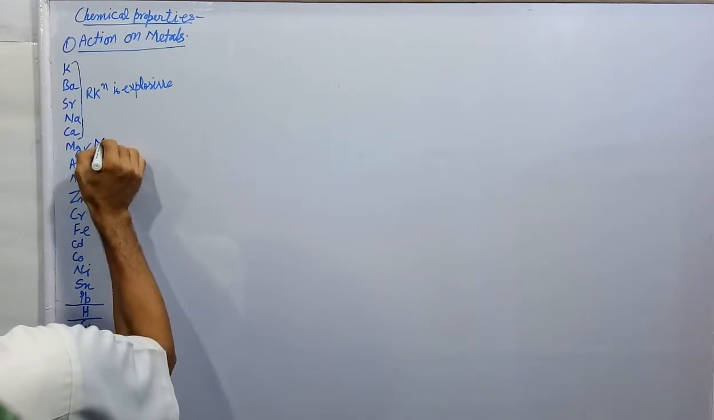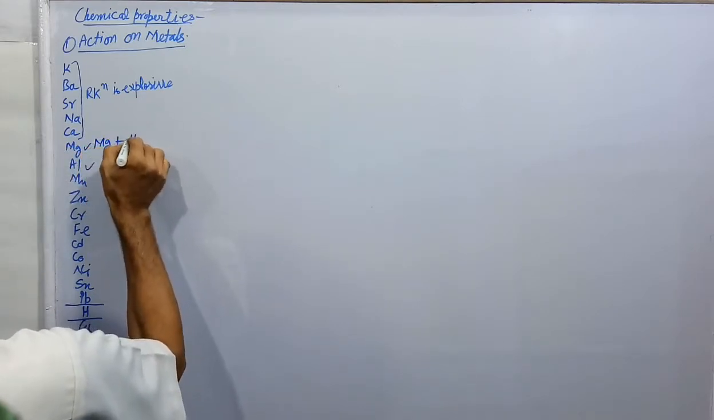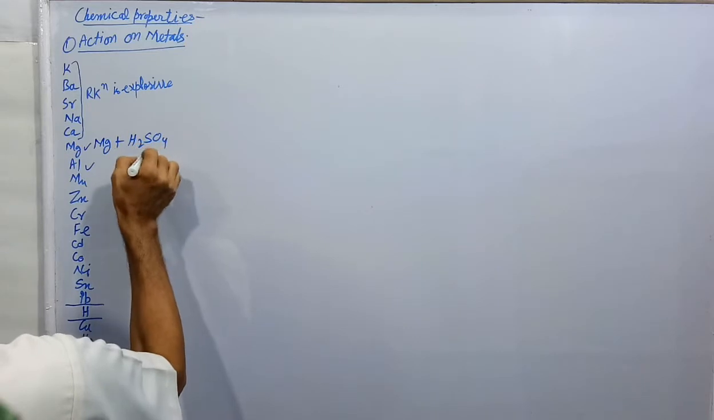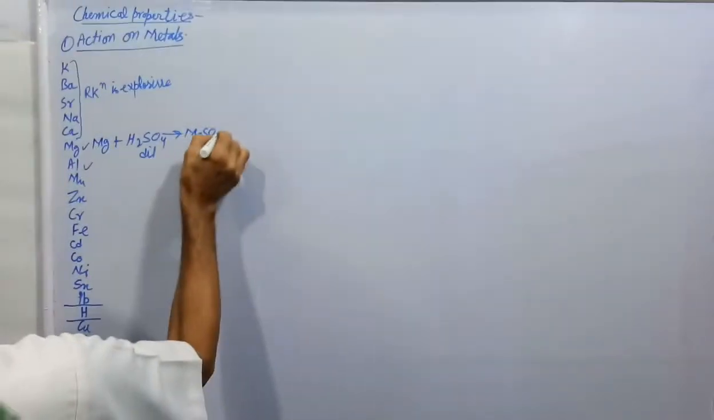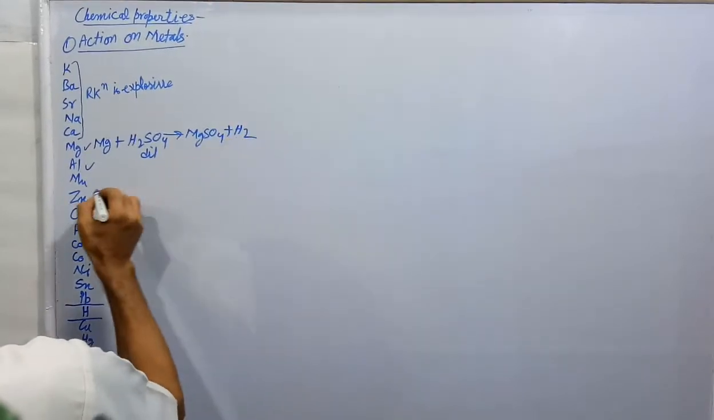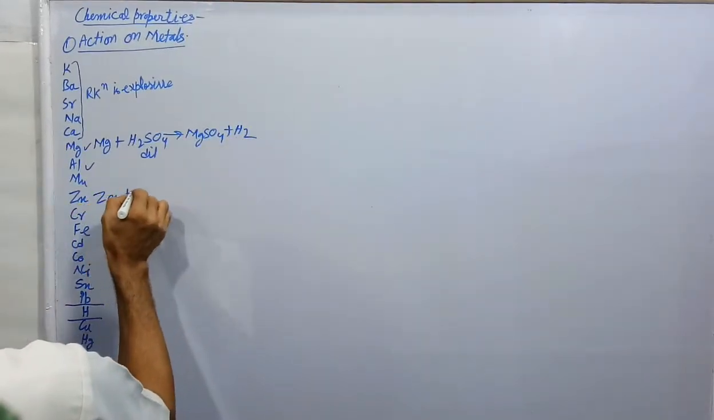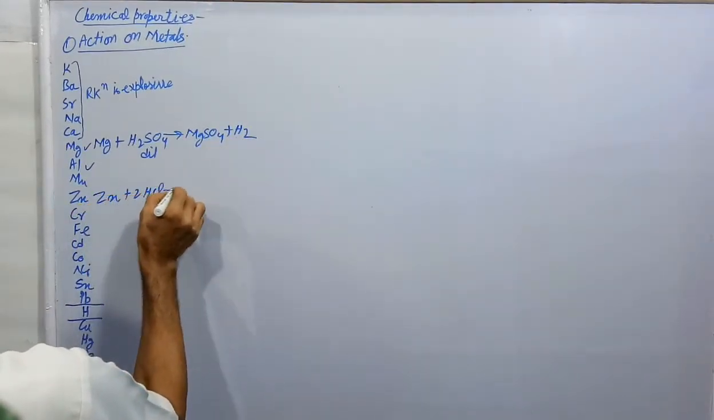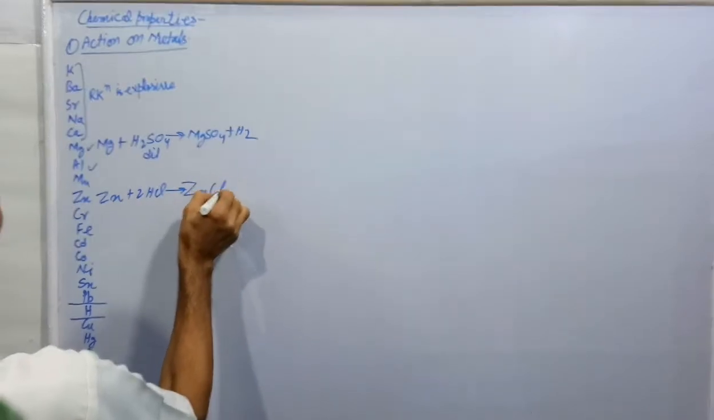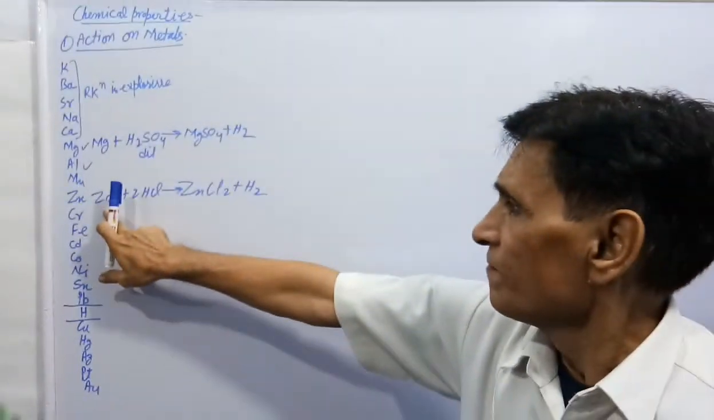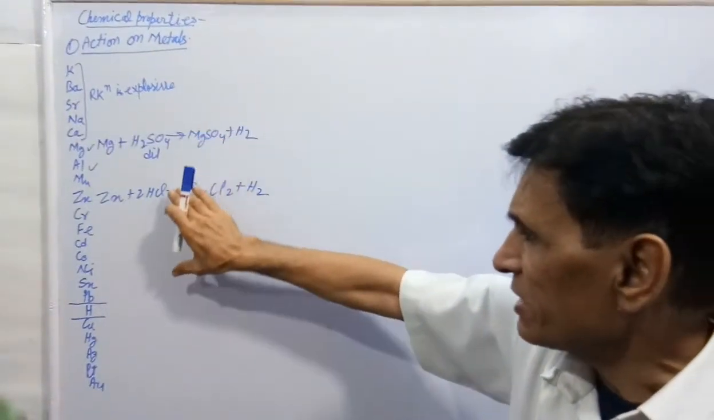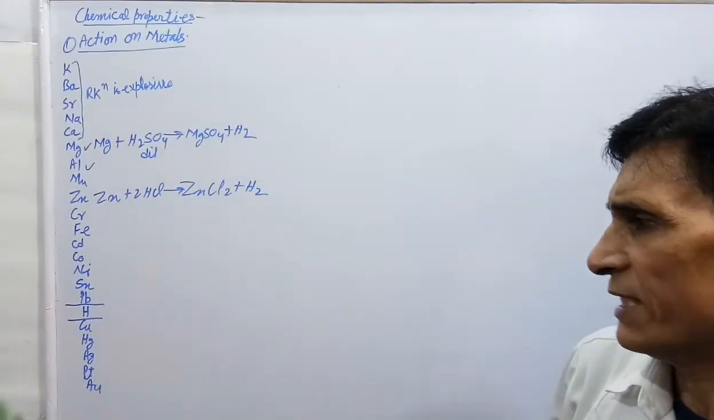Magnesium, Mg plus H2SO4 dilute gives MgSO4 plus H2. Like that, Zn plus HCl gives ZnCl2 plus H2. Like this. Then here these metals react to give hydrogen gas.